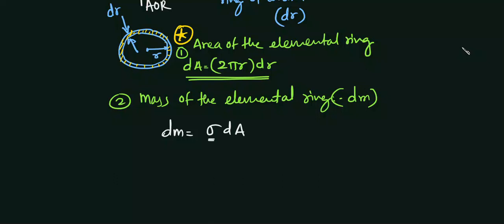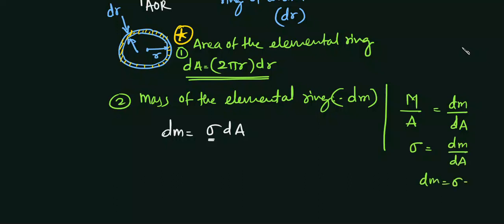For understanding, for the total mass we have total area, for the small mass we have small area. Total mass upon total area is sigma, and it is dm upon dA. So dm can be written as sigma into dA. Simply for basic understanding you can remember this, otherwise you proceed directly.